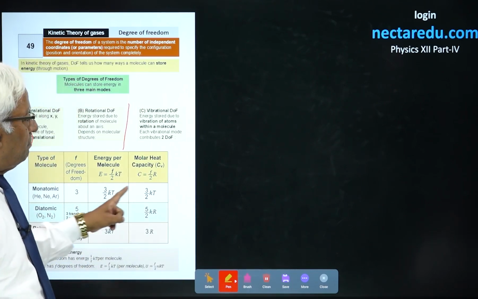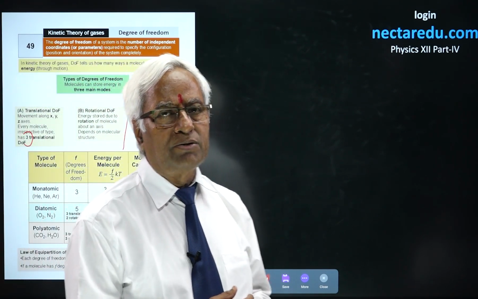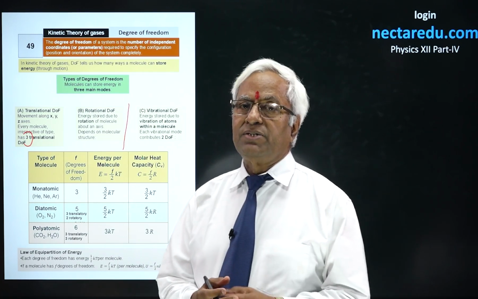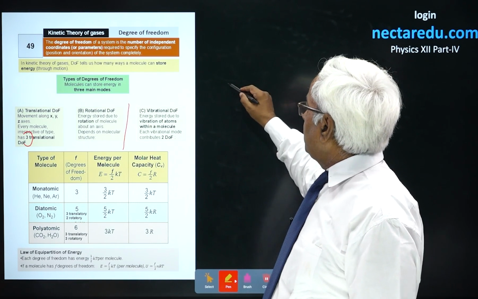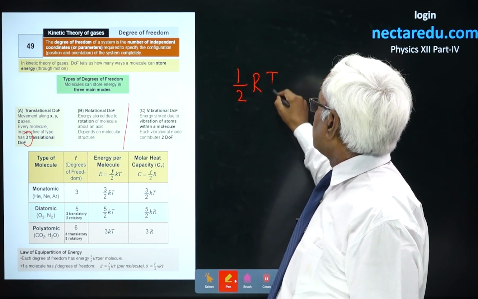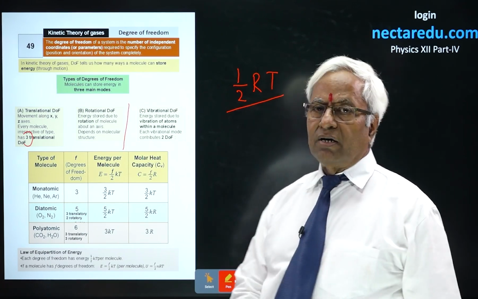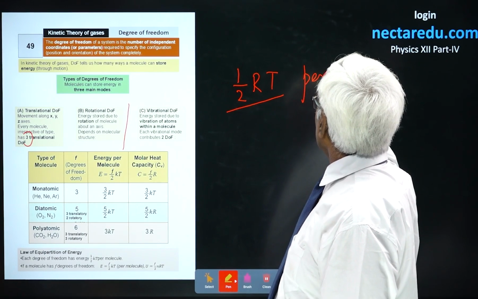Then Maxwell also suggested one important law, that's known as Maxwell's law, the equipartition law of energy. It says every degree of freedom is associated with the translational energy (1/2)RT, but this is per mole.